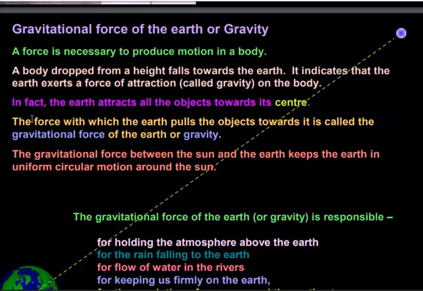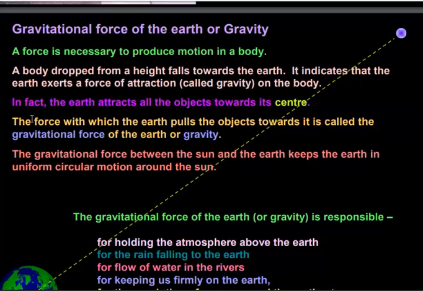As it moves upward, its speed goes on decreasing. Why? There must be a force acting opposite to the motion of the ball. So the force with which the earth pulls an object towards its center is called the gravitational force of the earth, or gravity. The gravitational force between the sun and the earth keeps the earth in uniform circular motion or